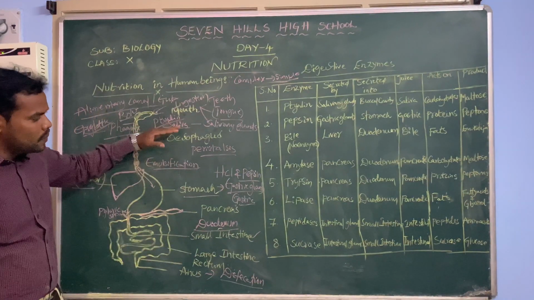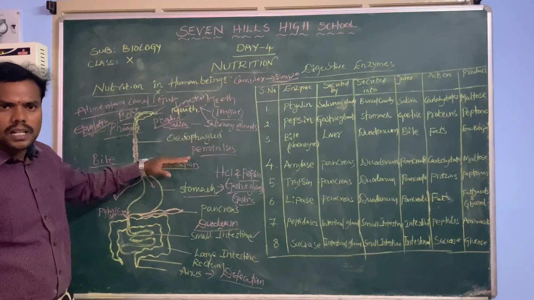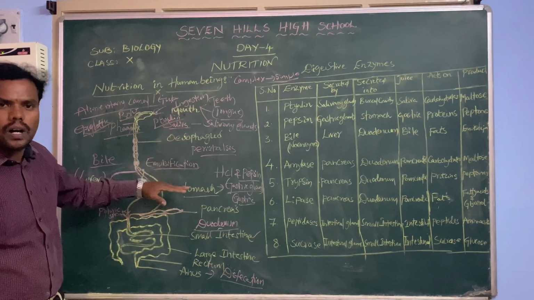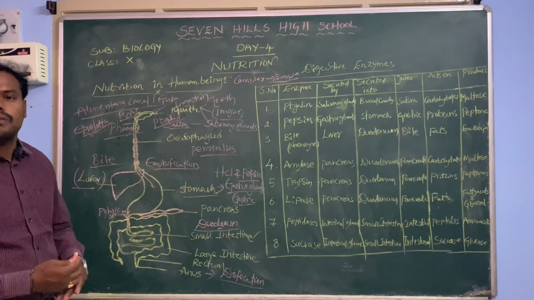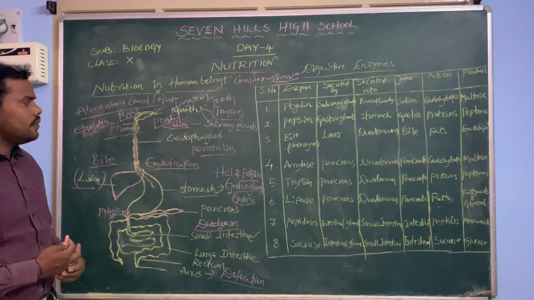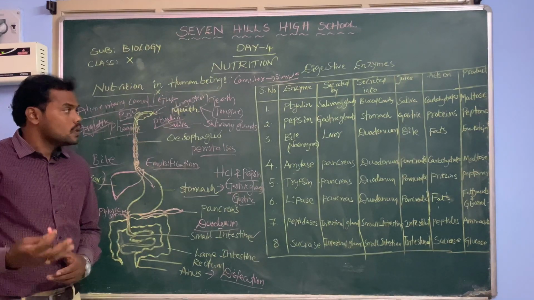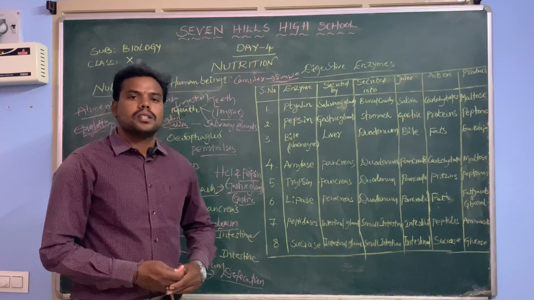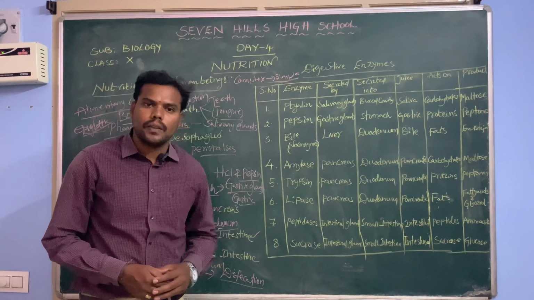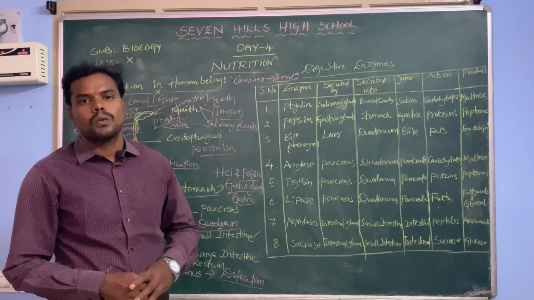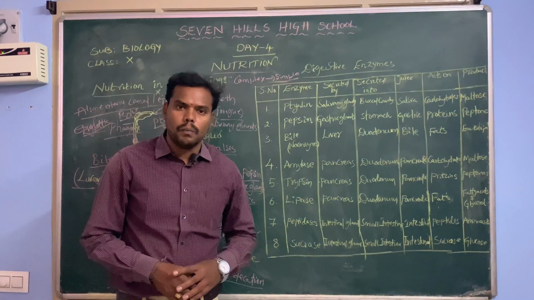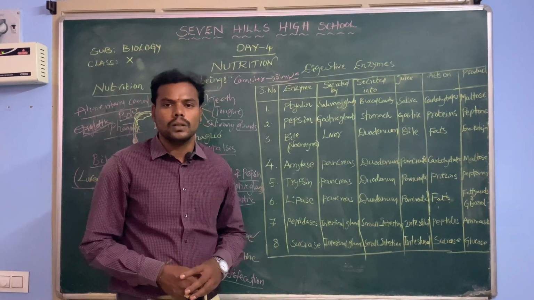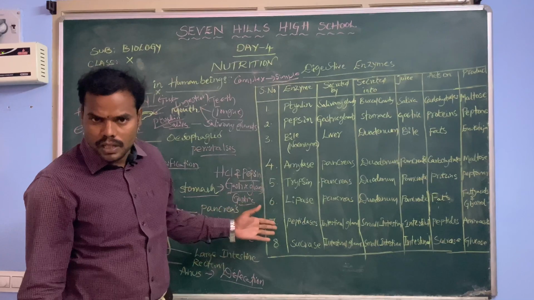Between that there are so many enzymatic reactions that take place, and so many organs are involved with their respective functions. And if we observe, there are so many digestive enzymes involved in the digestive system. What enzymes are involved, and how do they play a crucial role in the breakdown of complex molecules into simple molecules? That we are going to study in this chart.